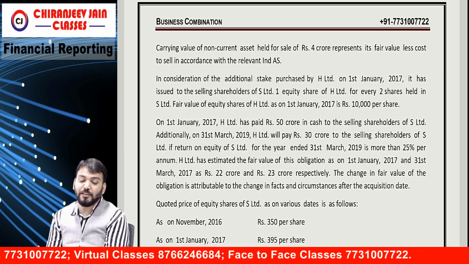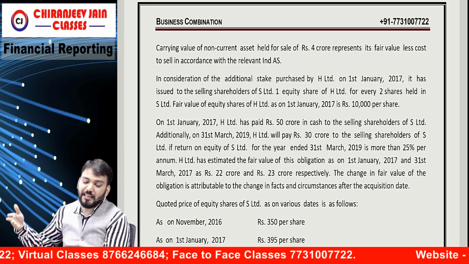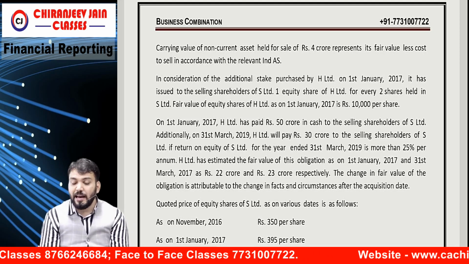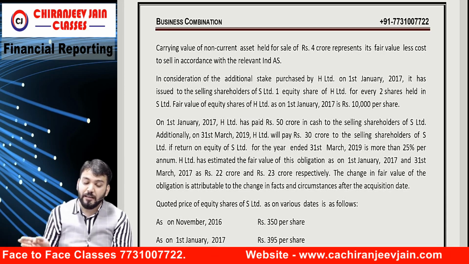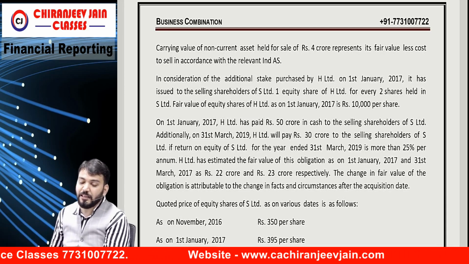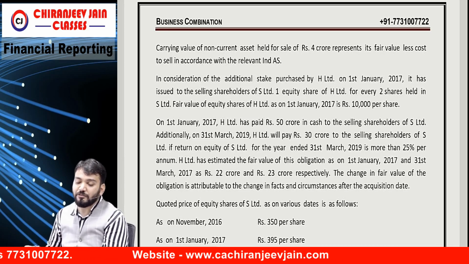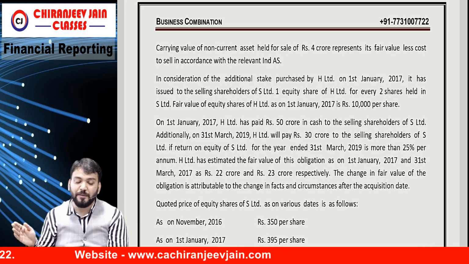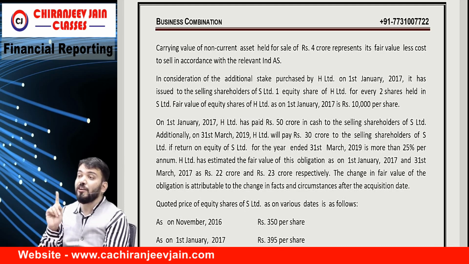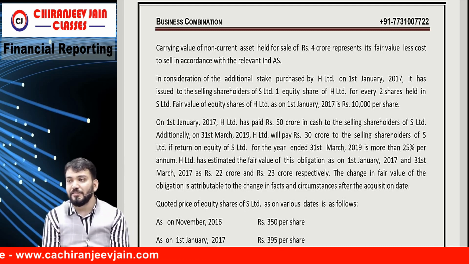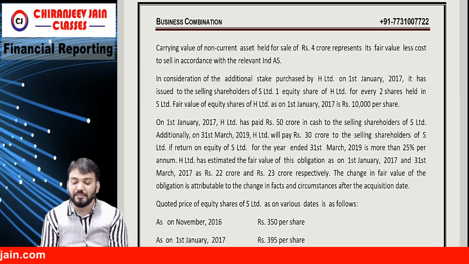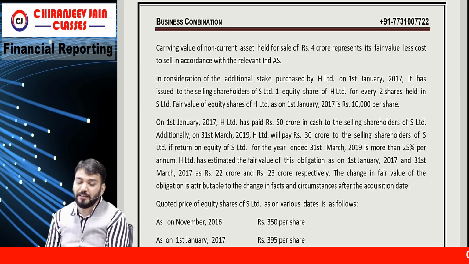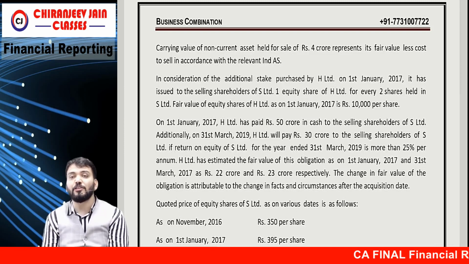Additionally, on 31st March 2019, means 2 years after, S Limited will pay 30 crore to the selling shareholders of S Limited if return on equity of S Limited for the year ended 31st March 2019 is more than 25% per annum. Means this is contingent consideration. H Limited estimated the fair value of the obligation as on 1st Jan 2017 and 31st March 2017 as 22 crore and 23 crore.